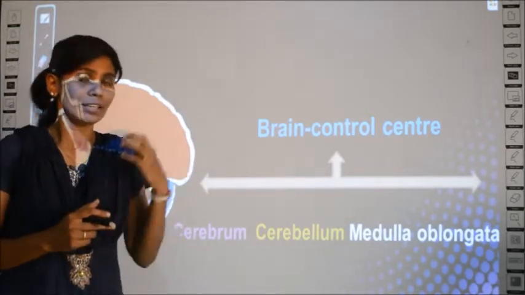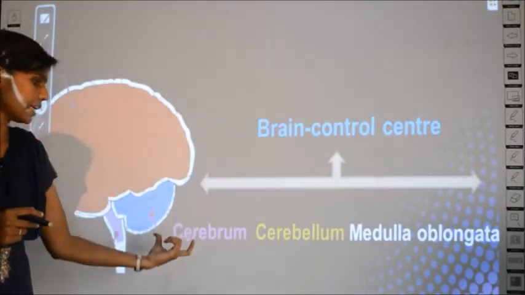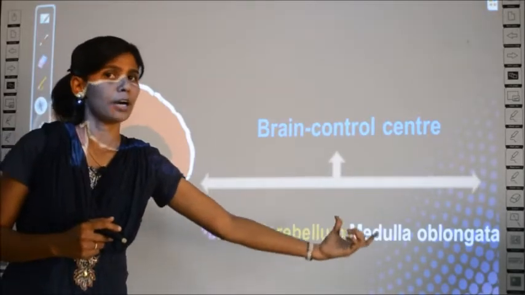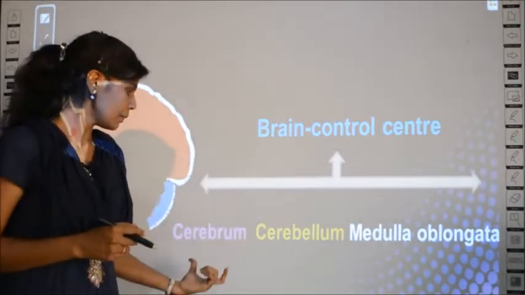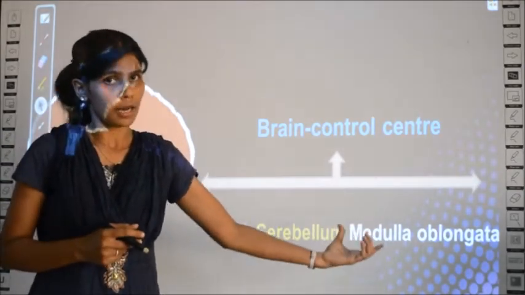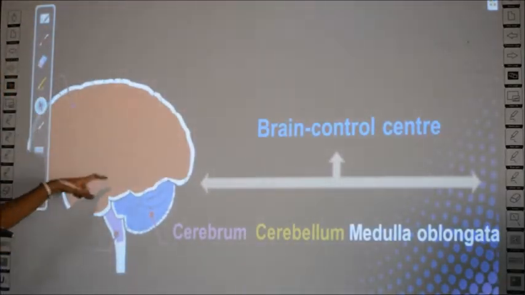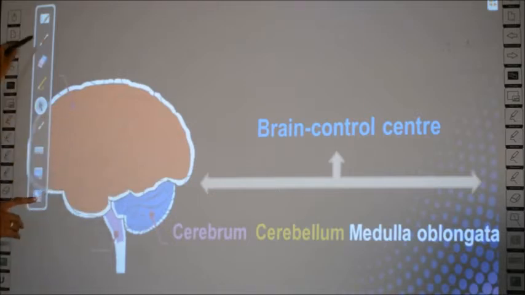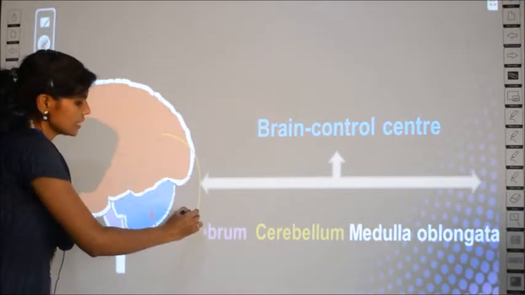This brain in humans is divided into 3 parts. It is called cerebrum, cerebellum and medulla oblongata. What are the 3 parts of the brain? Cerebrum, cerebellum and medulla oblongata. See here, this largest portion is called the cerebrum. The one which is red in color is the cerebrum.